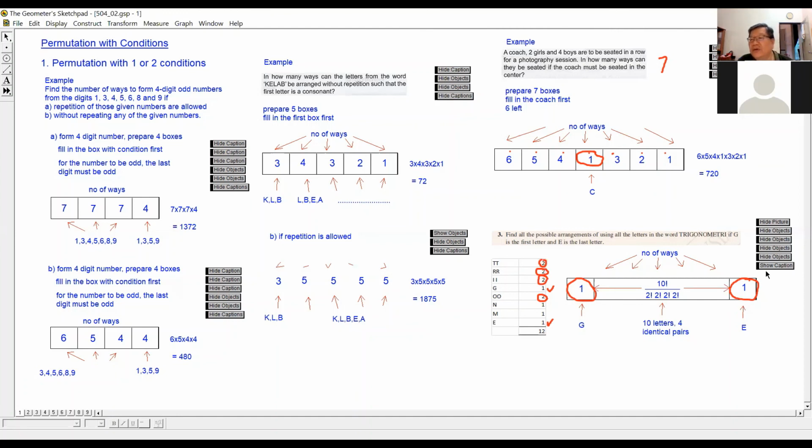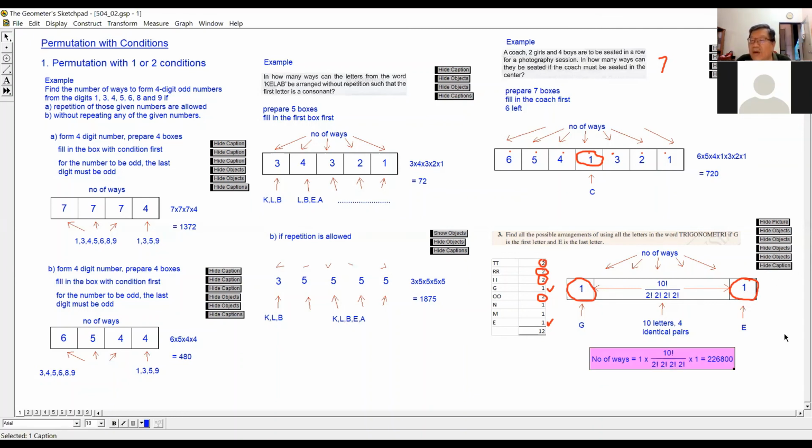In the end, you multiply all these numbers together, including the 1 in front and the 1 at the back. Don't say, oh, the 1 G, no need to do anything, and then you have only 10 objects to arrange. No, actually you are arranging 12 of them. So please include the 1 at the front and at the back, because sometimes it may not be 1, sometimes maybe 2, sometimes maybe 3, right?